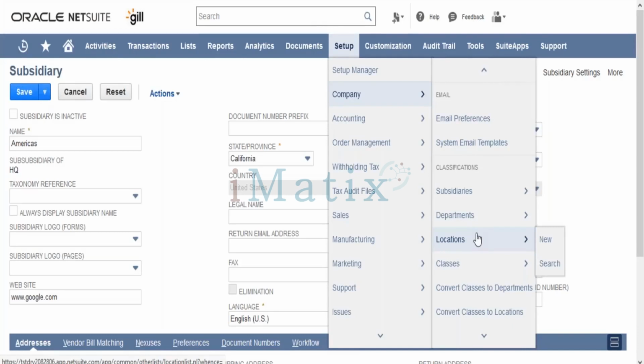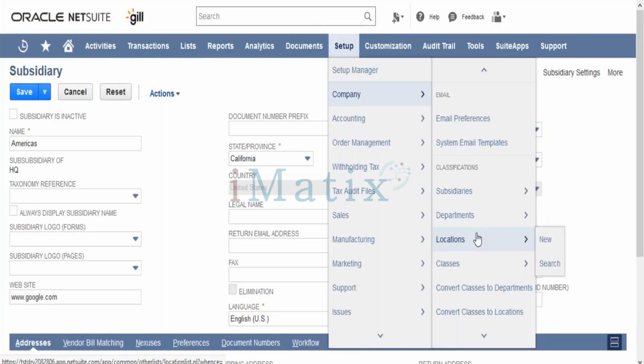We took an example of Tata Group, right? Under Tata Group, we have Tata Motors. Tata Motors might have their branch or office in Pune. Some might be in Bangalore as well, some in Delhi. Similarly, if we're talking about Tata Tea, it might have its office in Mumbai. They might also have their office in Pune. We can create various locations in NetSuite.